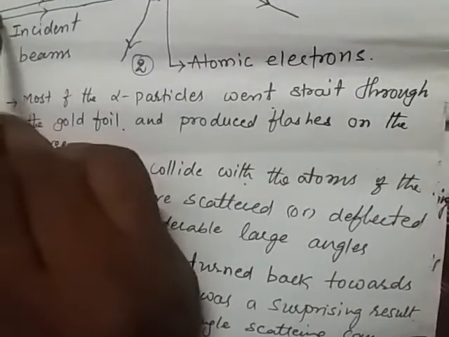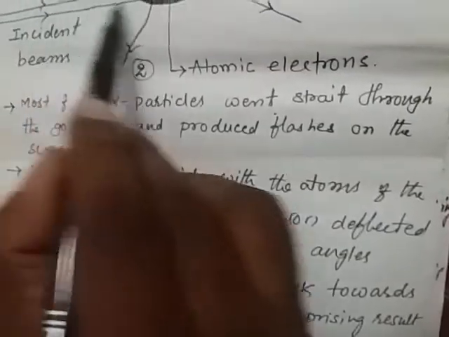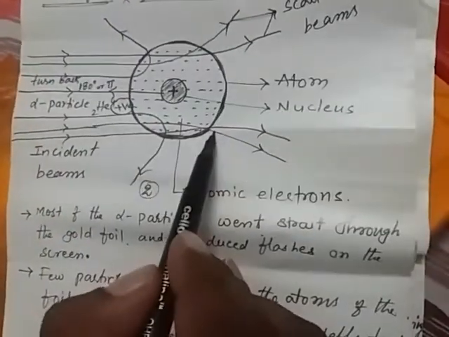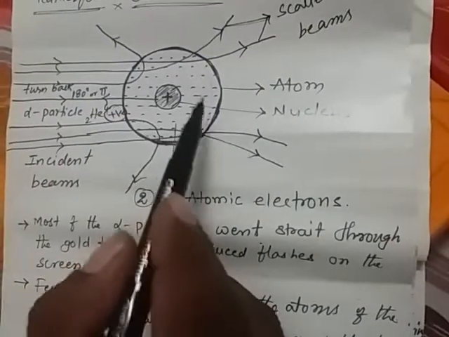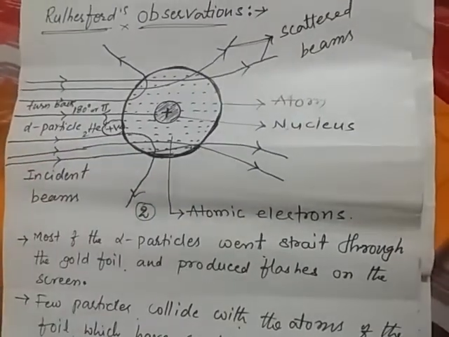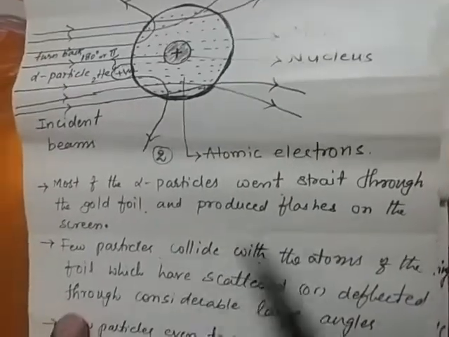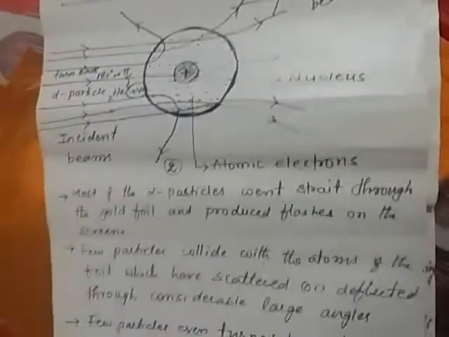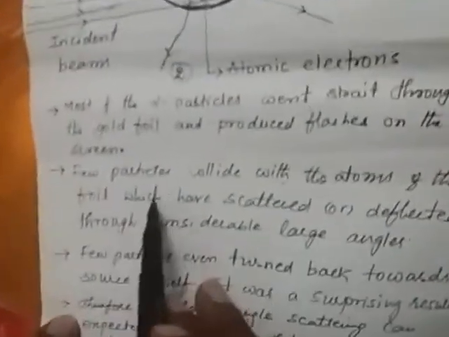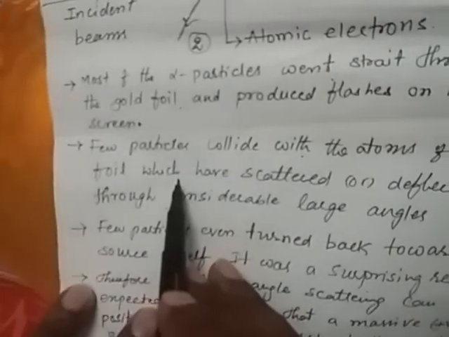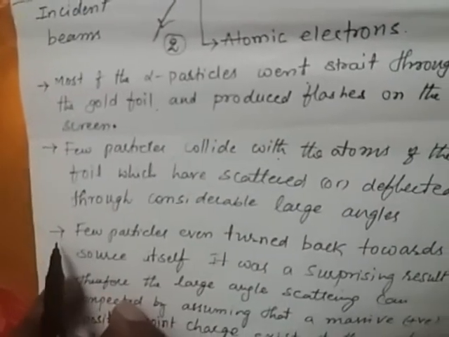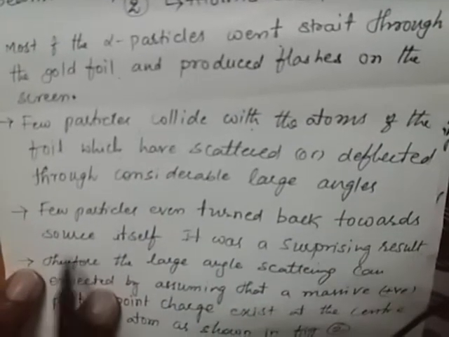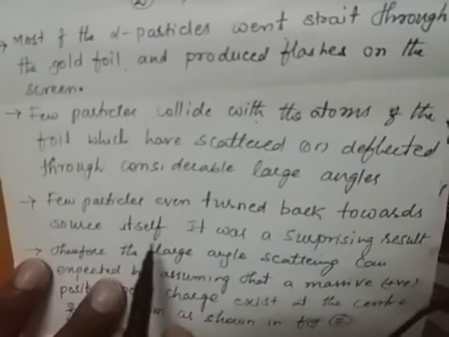Some of the particles are scattered in different angles, which we can take as 45 degrees, 60 degrees, or 120 degrees, as different large angles. So they can be scattered or deflected. Deflection takes place. This is the second observation taken by Rutherford. And the third is that a few particles even turned back towards the source itself.